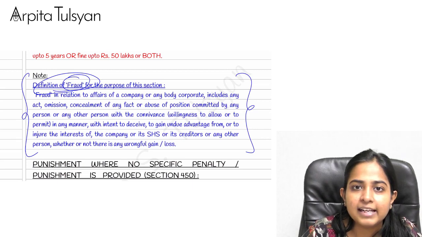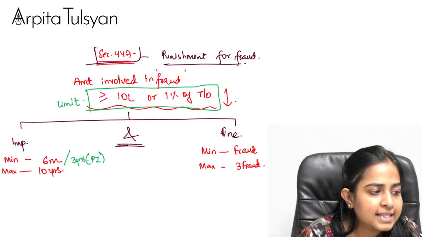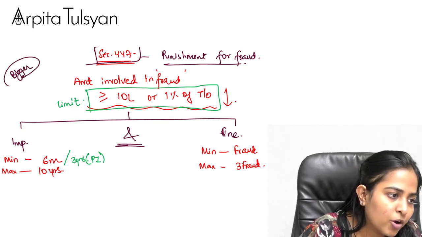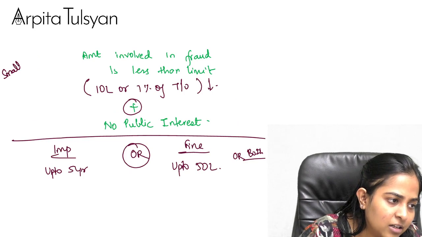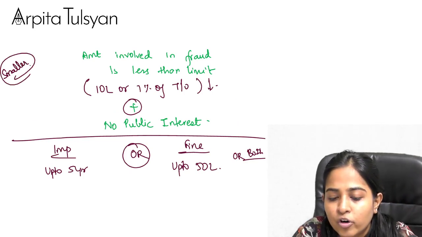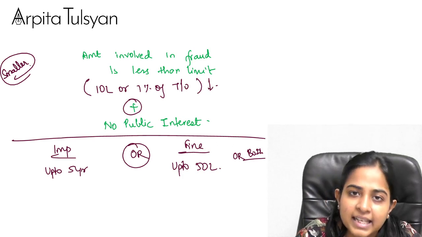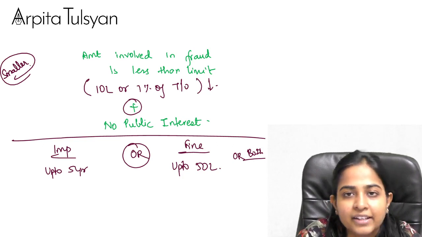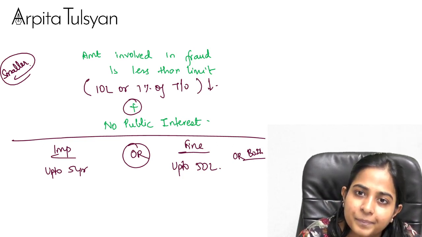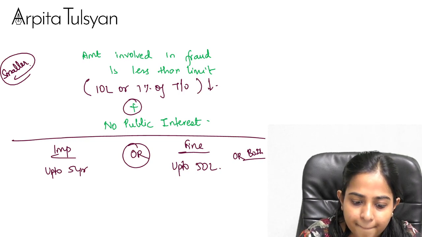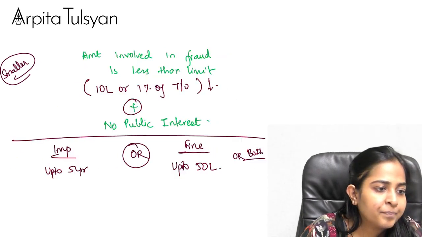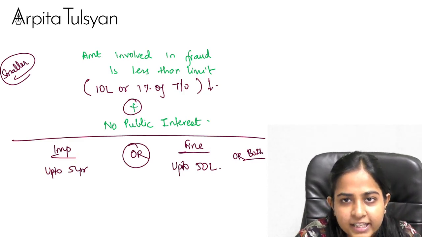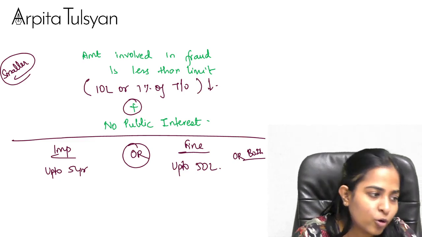I hope I am very clear with this. So these are the two: the first is when we have done a bigger fraud, and the second is when we have done a smaller fraud. Bigger or smaller than the limit. Then in that case, the respective punishment is going to be applicable. Very clear with this? Yes. So this was all about section number 447.